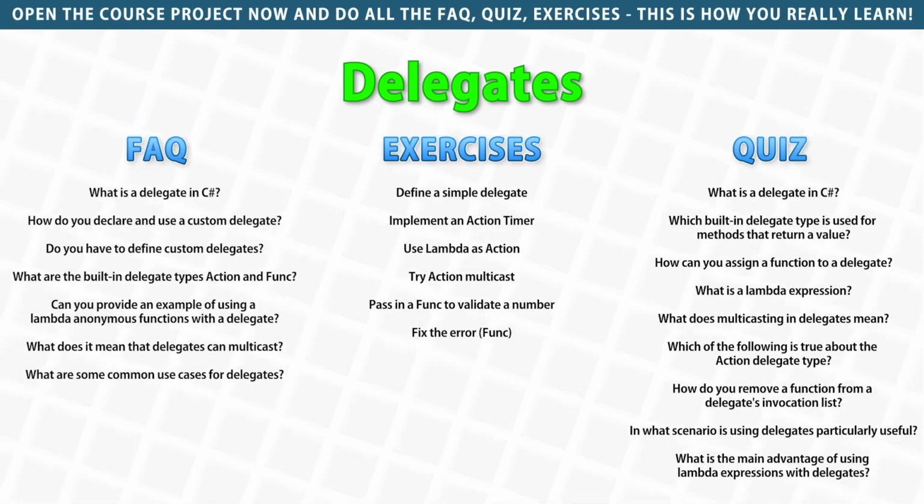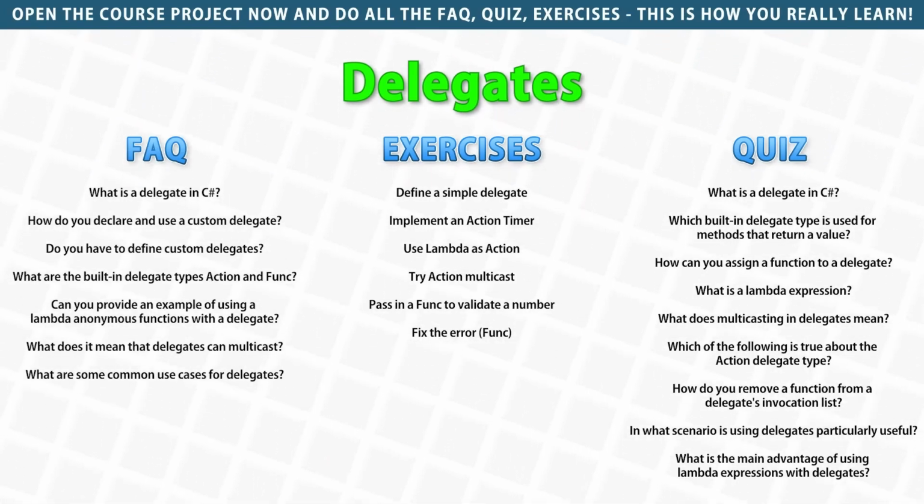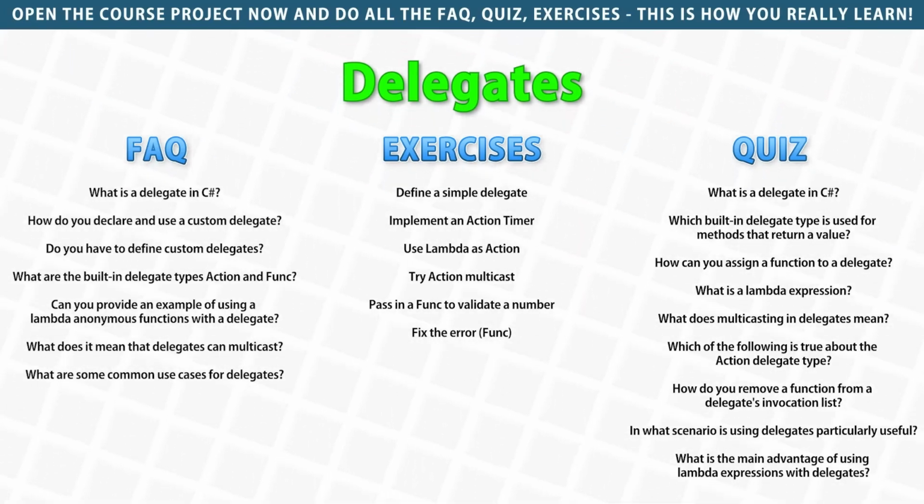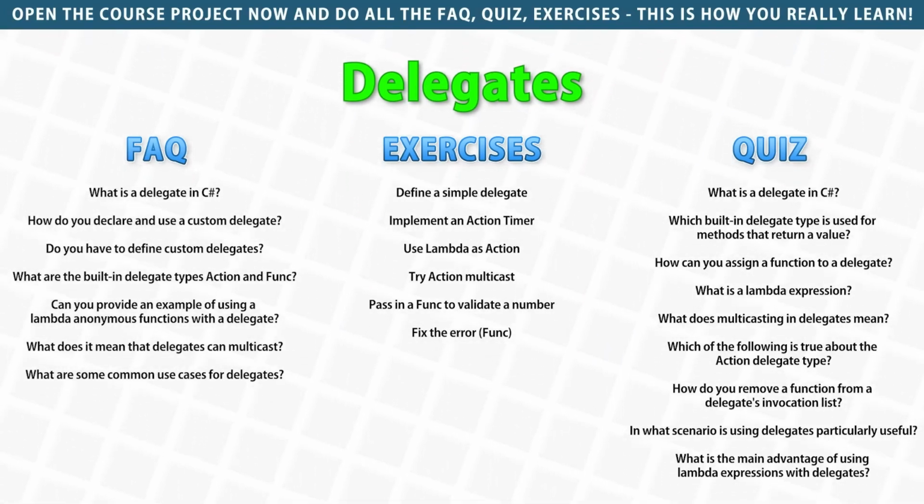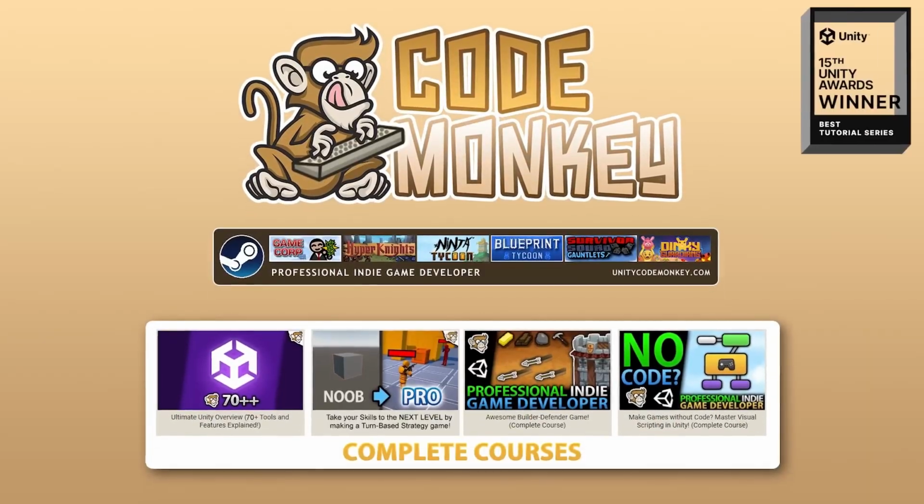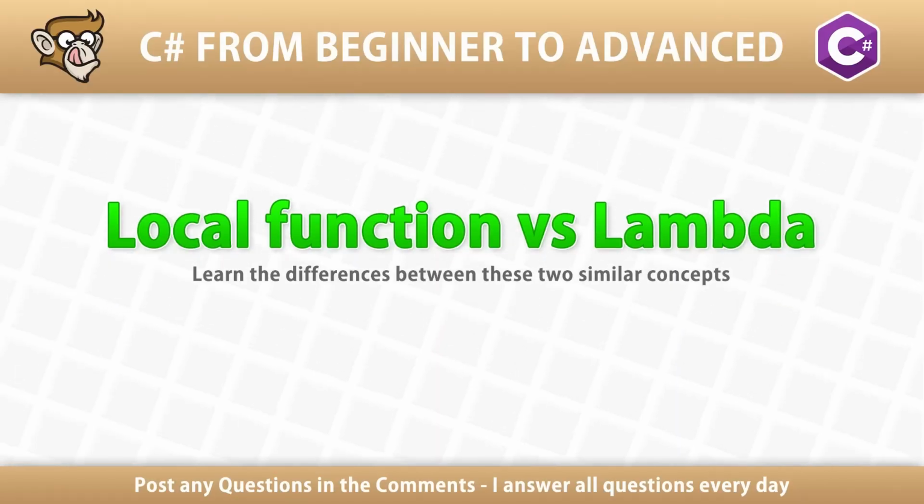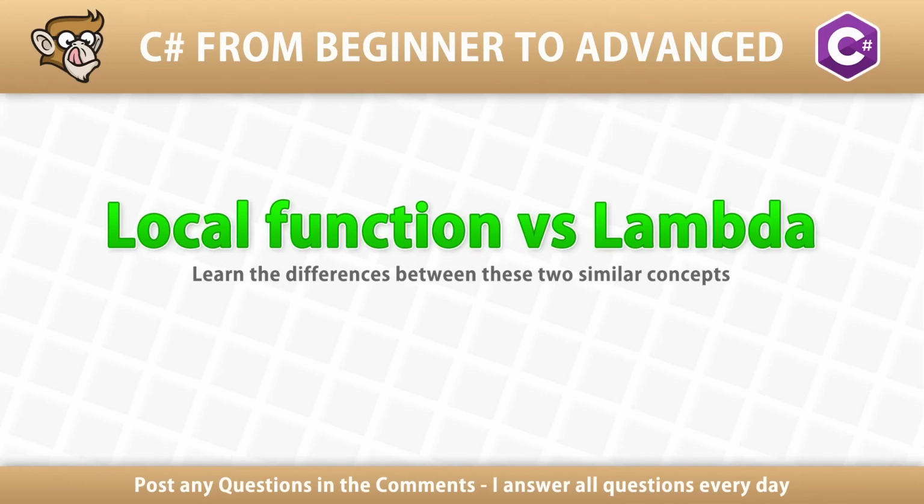Now here I mentioned lambdas for making anonymous functions, but there's actually another way of doing something similar. We can create normal local functions, so let's learn the differences between them in the next lecture. Hello and welcome, I'm your Code Monkey. In this lecture we're going to learn about local functions and how they differ from lambdas.